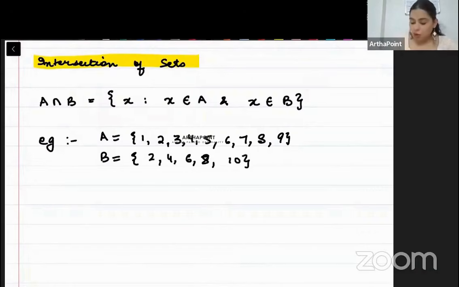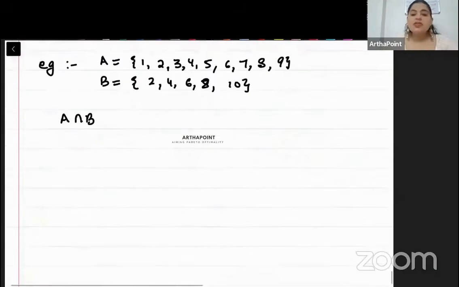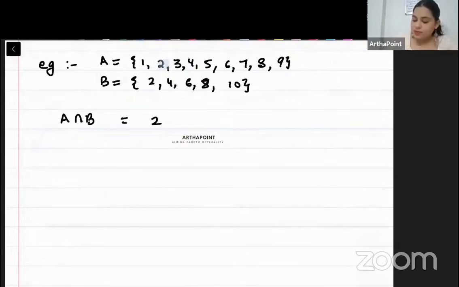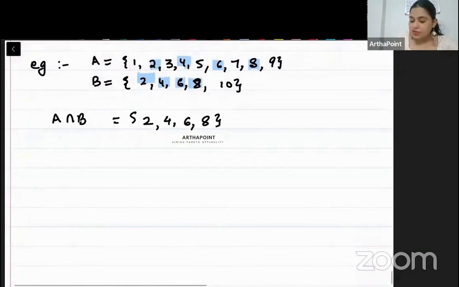Now I'm asking what will be A intersection B. So A intersection B means those elements which will be in A and which will be in B. So what will I have? I have 2 in both of them. I have 4 in both of them, 6 in both of them and 8 in both of them. है ना? So I will get 2, 4, 6 and 8. This will be A intersection B.